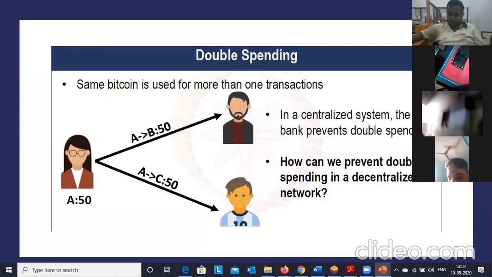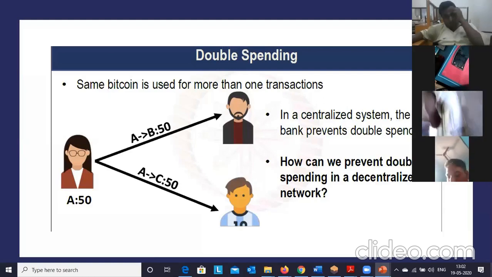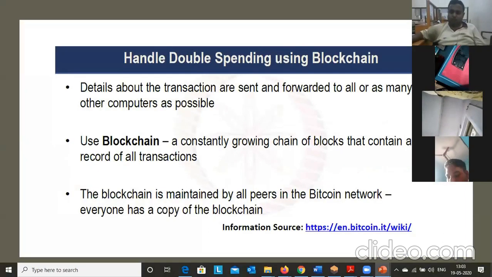This is an invalid transaction. How do we identify this? Because there is no central entity in the blockchain, who will validate this? That is the question. In a centralized system, the bank prevents the double spending problem. In blockchain, who will prevent it? Here the blockchain will record all the data.